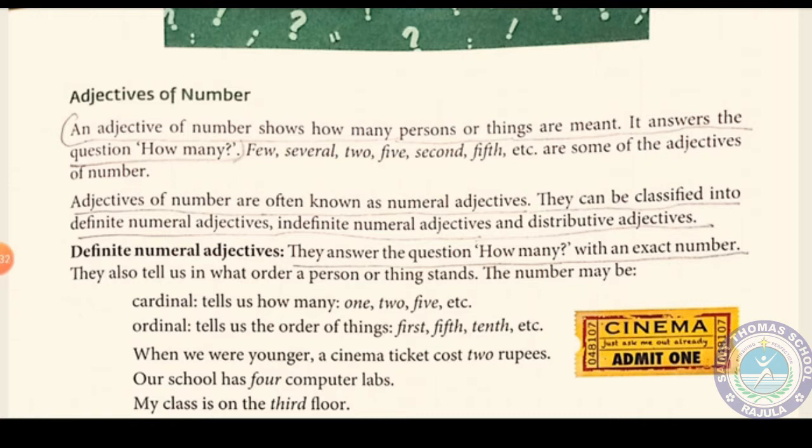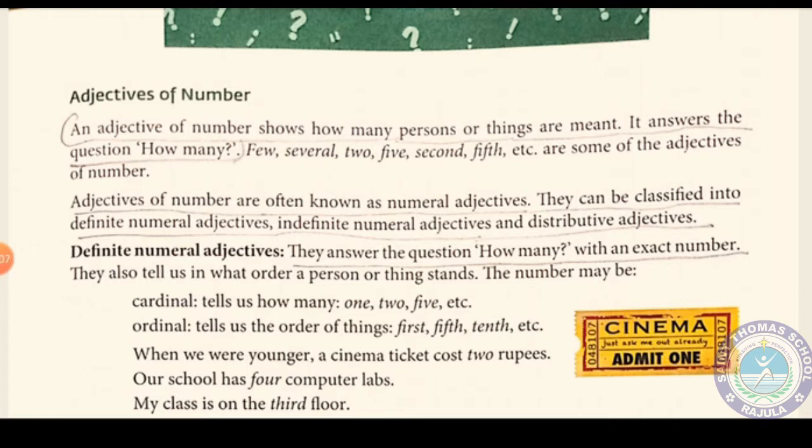But in another way, adjectives of quantity are used especially where the noun is uncountable, and we ask how much is there. Here, where the noun is most probably countable, then we use adjectives of number. Okay, some are definite and some are indefinite. In definite we get a definite number, and in indefinite the number is not indicated.